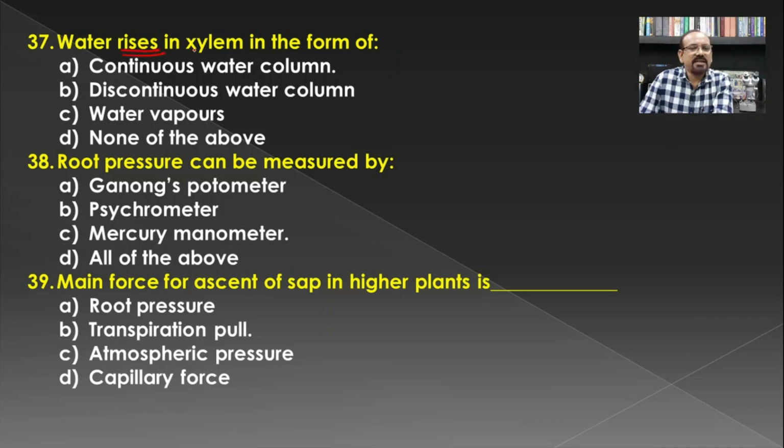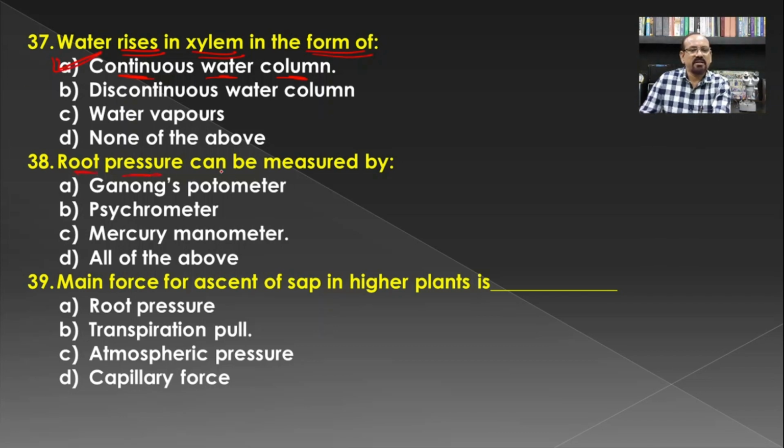Then water rises in xylem in the form of. Earlier in the transpiration pull and cohesion of water theory, we have seen there is a presence of the continuous water column from the root to the leaves, and hence the continuous water column becomes the answer for this question.